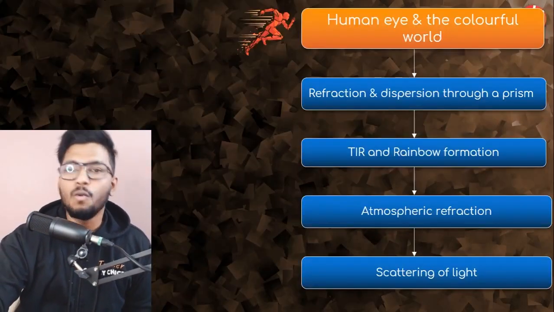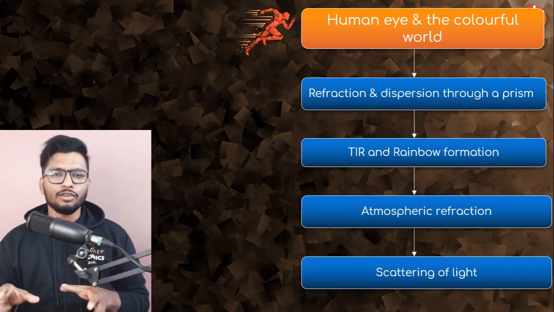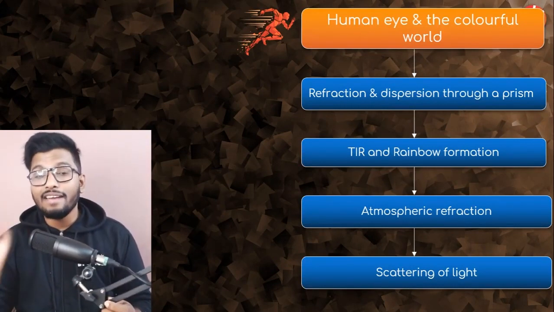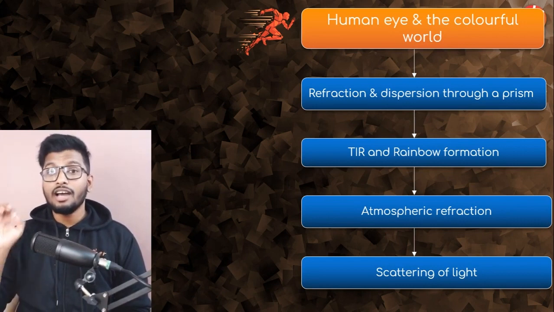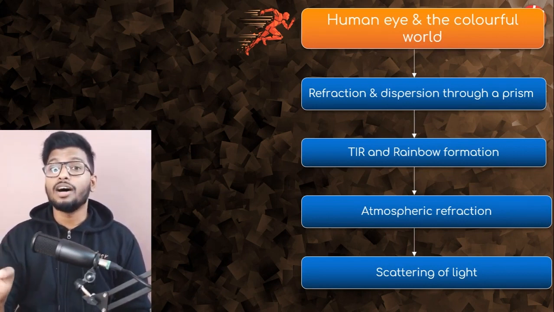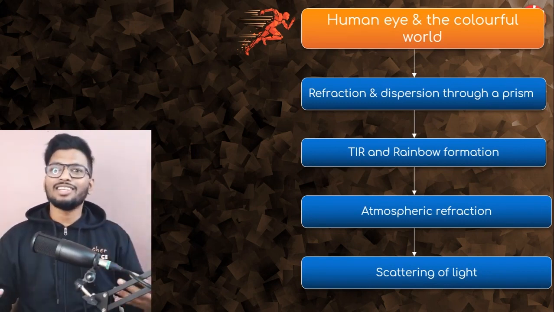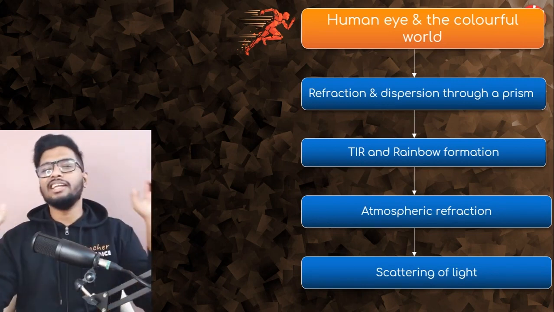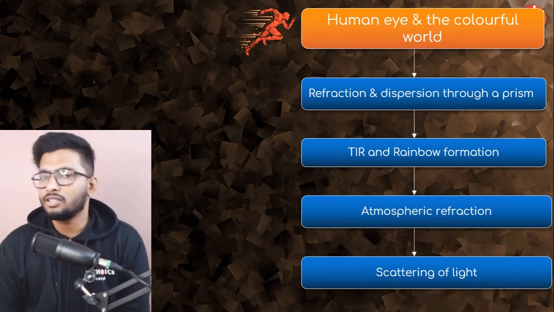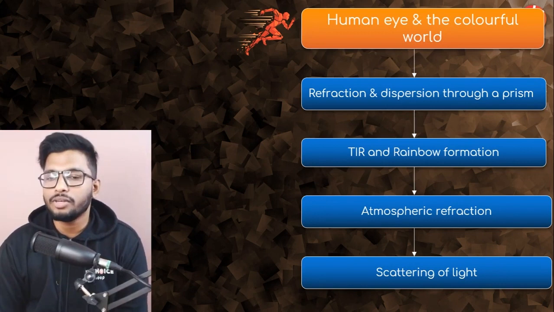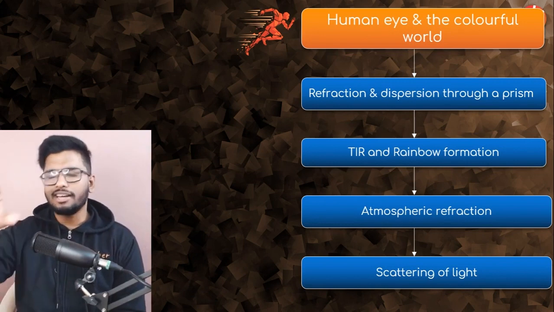Human Eye and Colorful World. Welcome, people. So yes, these are the topics that I have in store for you guys. So the questions that I have for today are going to be 13 in number. I want every one of you guys to try out every single question, all those 13 questions. Let me know in the comment section how many of those questions were you able to answer correctly. Be honest. And secondly, let me know what is the difficulty level of the questions as well. Did you find the questions too difficult, too easy, or medium levels of chalta hai? What do you guys think? Let me know that in the comment section as well. Right, so these are the topics, guys. Refraction and dispersion through a prism, TIR or total internal reflection and rainbow formation, atmospheric refraction and scattering of light. So the questions have been chosen from all these 4 topics, and that is what you're going to be seeing over here as well.